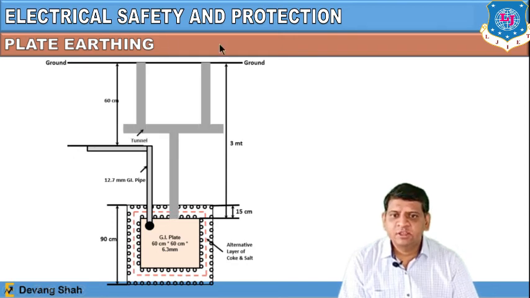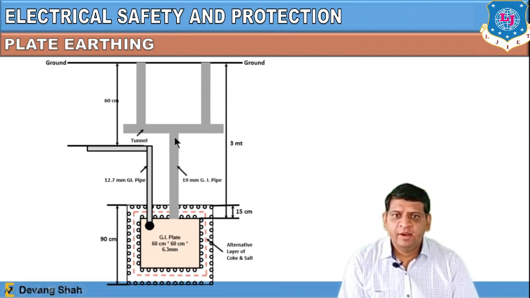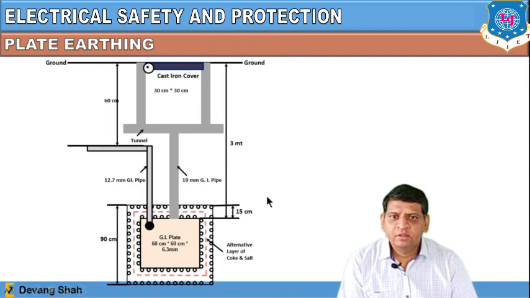So you can consider this pipe is connected here, a 12.7 mm galvanized iron pipe, and above this structure you will find a cement frame or cement concrete frame is required, and again we define this frame as a tunnel, where you can see this 19 mm galvanized iron pipe will be inserted. So you can see above there is a cast iron cover that will be opened from the ground level, and from that you can see a 30 centimeter by 30 centimeter framing is required, right?